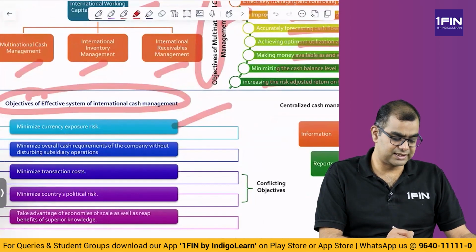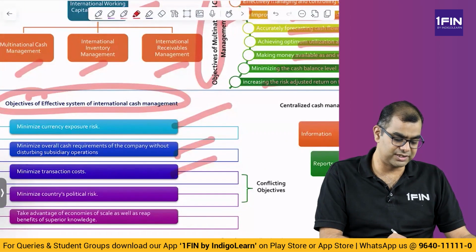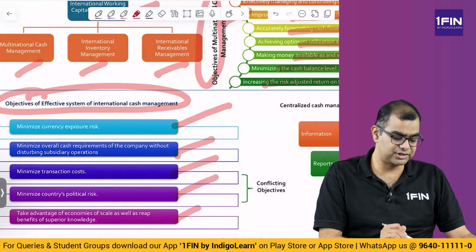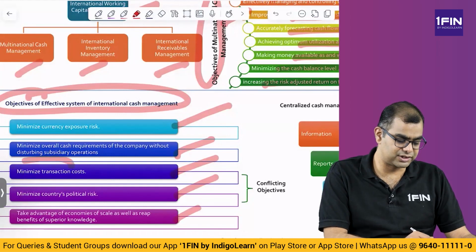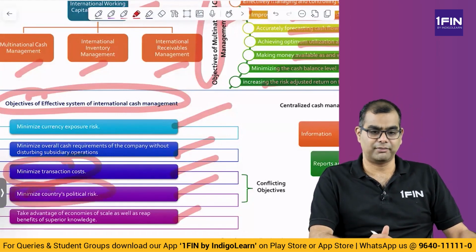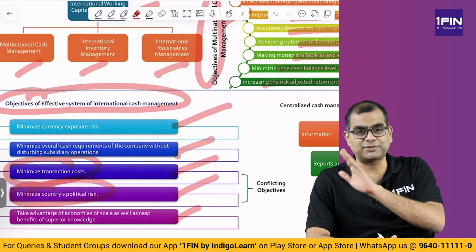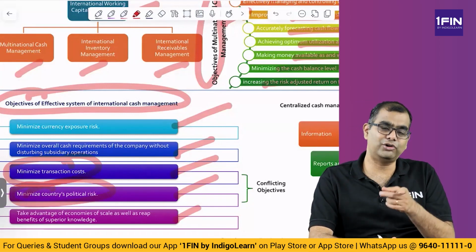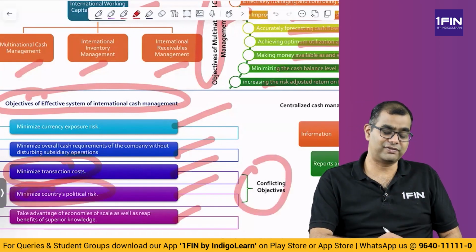You have to minimize currency risk, minimize overall cash requirements without disturbing subsidiary operations, minimize transaction costs, minimize a country's political risk, and take advantage of economies of scale as well as reap benefits. Now if you see, these are conflicting objectives: minimize transaction costs and minimize political risk. How will you minimize political risk? By moving money out of a country which has political risk. If you keep moving money out, you will have higher transaction costs. So these two are conflicting objectives.